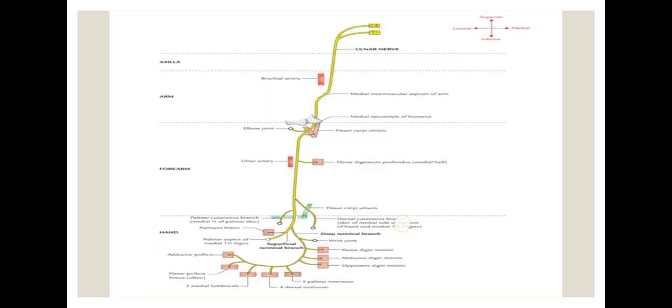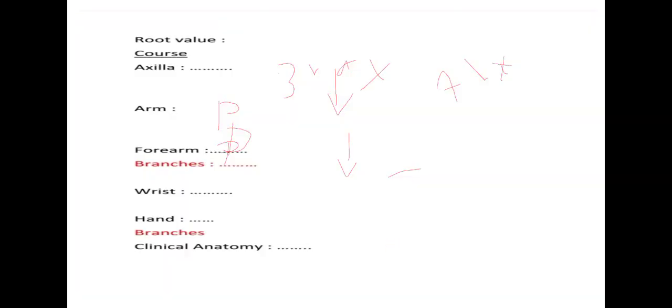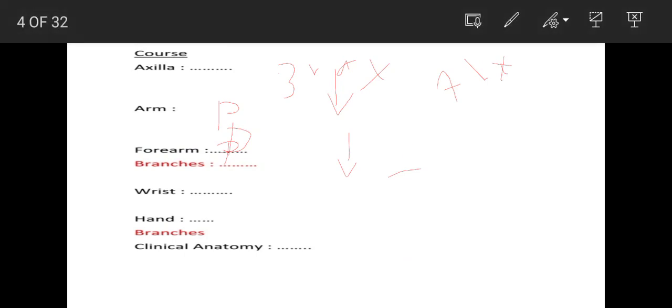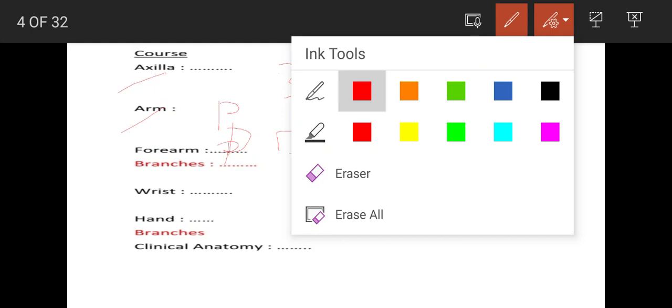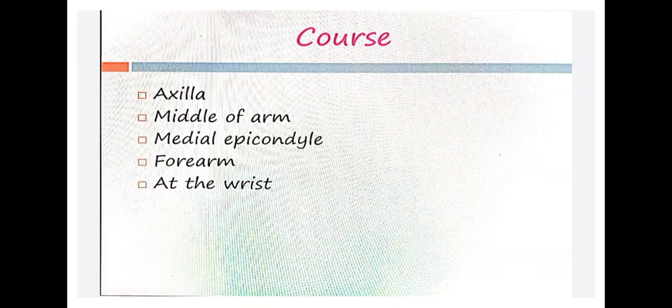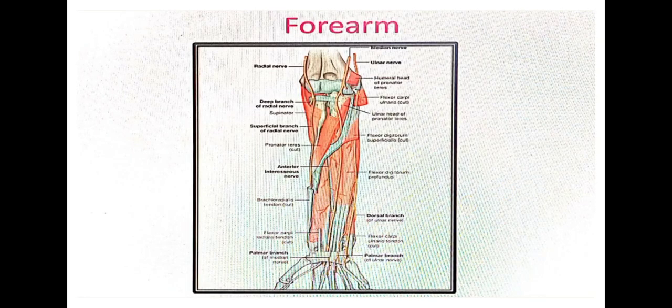You highlight over here. After completing the flow chart of axilla and arm, you put a box over here and highlight like this: ulnar nerve does not give any branch in axilla and arm. Okay, this is very important. Once it enters the forearm, next, right?